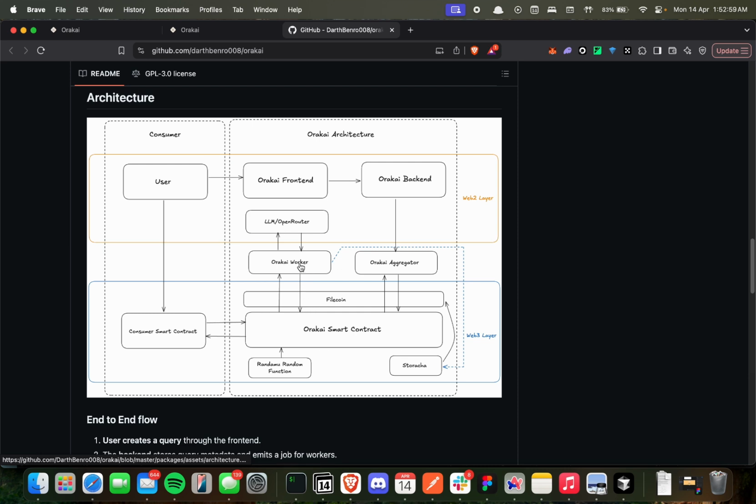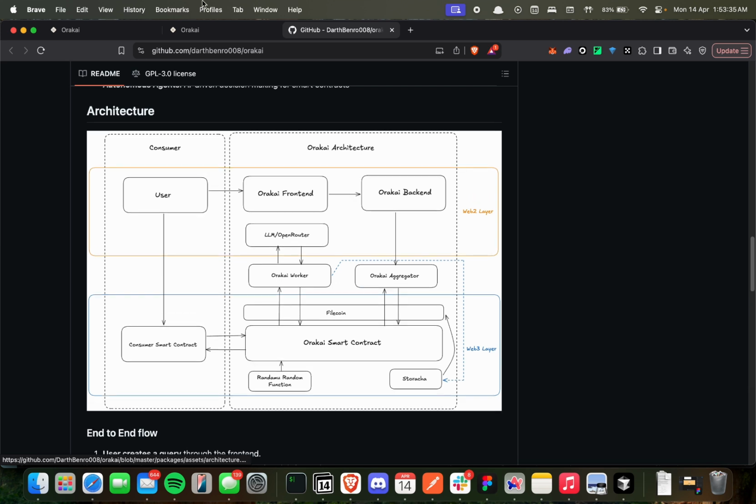So there are multiple workers who submit multiple answers, and these answers are stored with their signature on Storacha, which in turn is saved on Filecoin so that the chain of custody is documented. Then an aggregator picks it up, verifies the answers, and finalizes using a random function. Out of the right answers, a random worker is selected, and the consumer contract is called back, ensuring the worker is also paid out, and the translation app gets the result passed through.